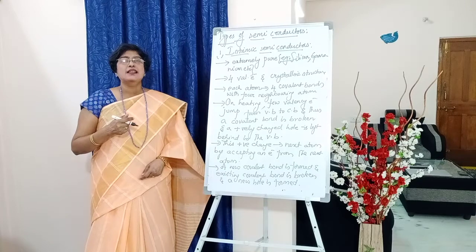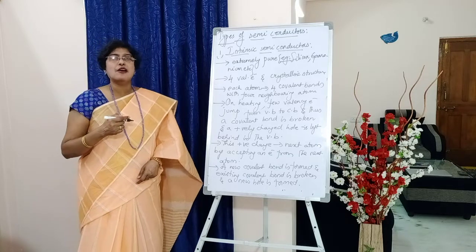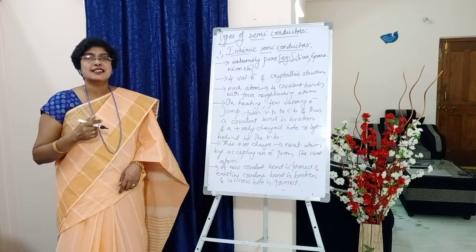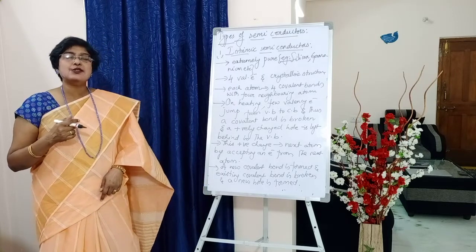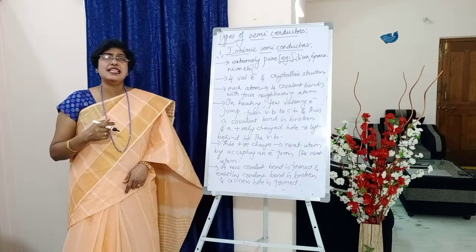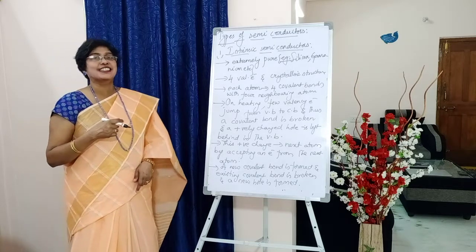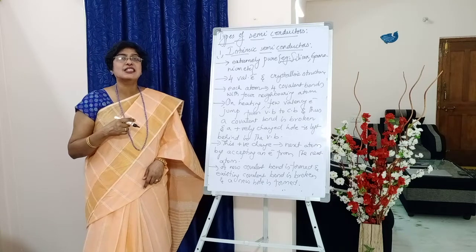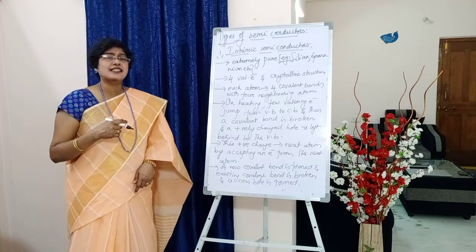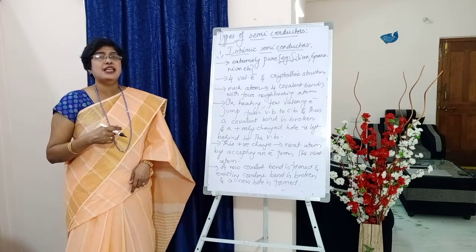Now let us see the classification of semiconductors, students. Put the side heading: types of semiconductors. We have two types of semiconductors, students. The first one is intrinsic semiconductors and the second one is extrinsic semiconductors. First we will learn about intrinsic semiconductors. Students, please put the side heading intrinsic semiconductors and underline it.